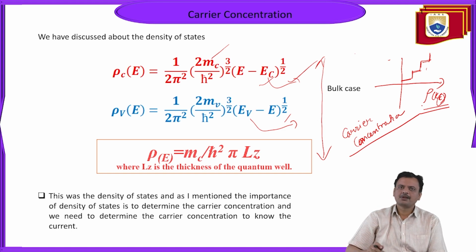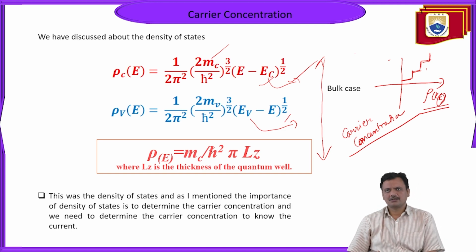I am giving a quick overview of all these things. The importance of the density of states is to determine the carrier concentration, and we need to determine the carrier concentration to know the current.